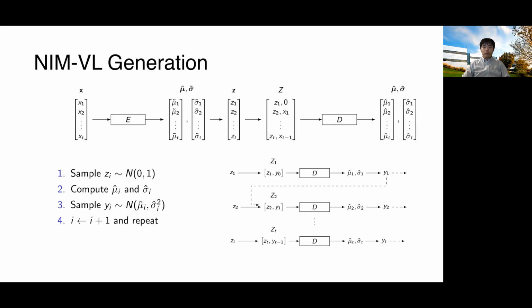The generation procedure of NIM-RNN is very simple. We will first sample z_i from the standard normal. We will then compute mu_i hat and sigma_i hat using z_i and y_{i-1}. We then sample the value for the current time step from the normal distribution parameterized by mu hat and sigma hat. We can repeat this procedure until the simulation has ended.